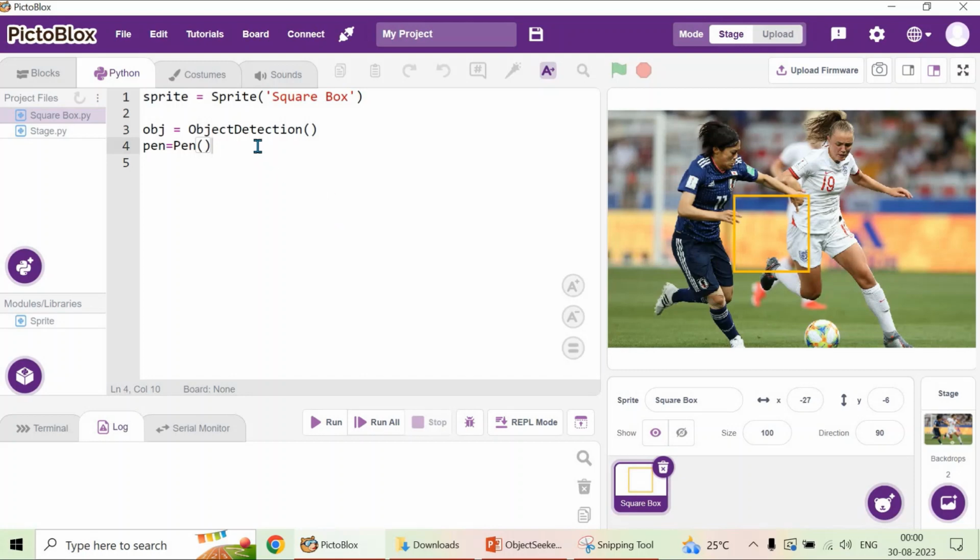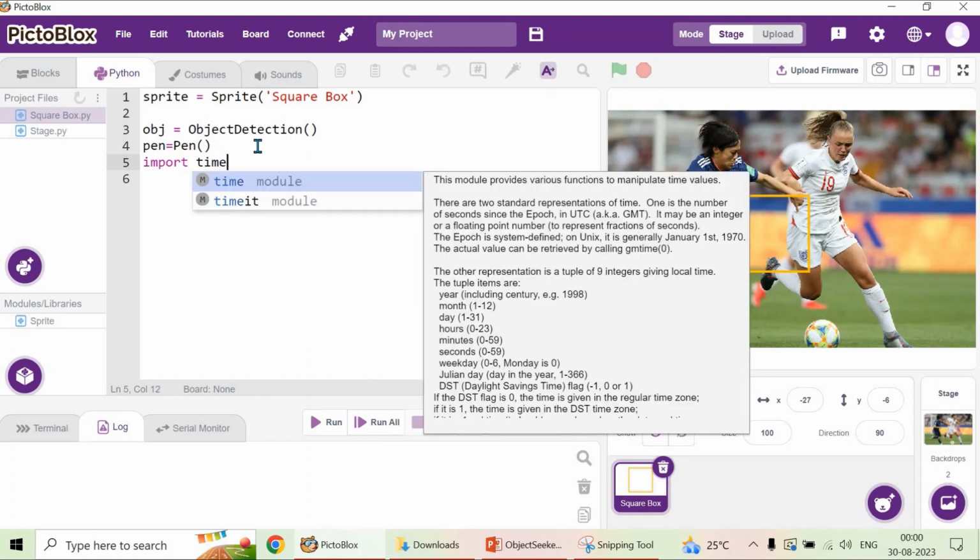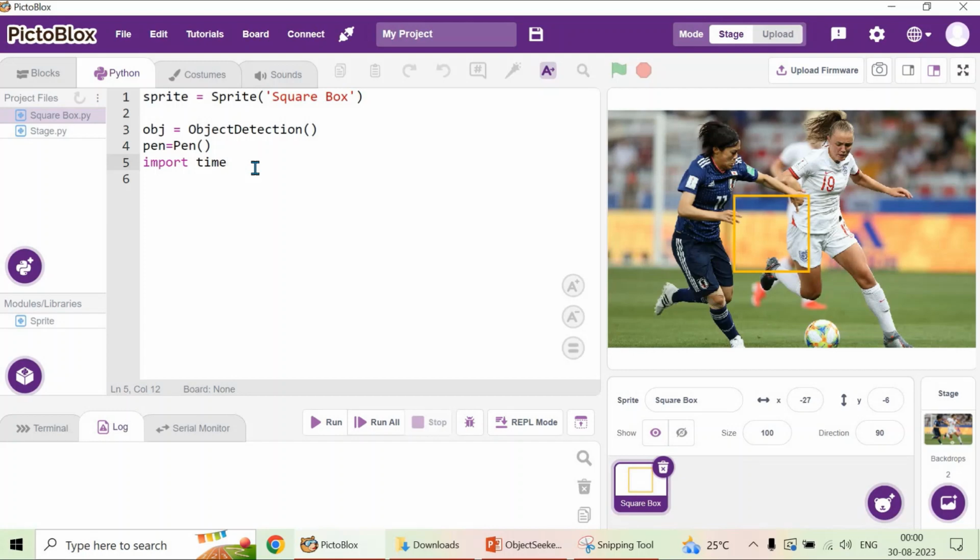Next we are going to import time. This import statement is used because we want to use the sleep function, which is available in the time module. So we have to import time to use the time functions, that is the sleep. Now I want to analyze the stage, as my image is loaded on the stage. To do that we have to write obj.analyze stage.